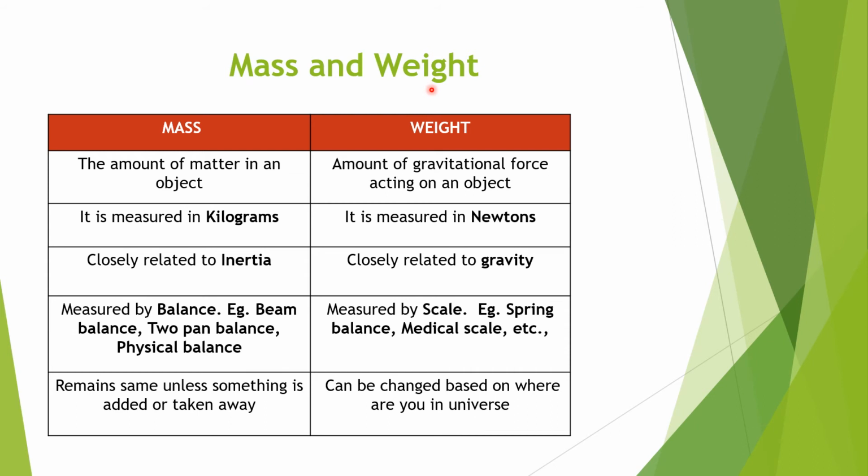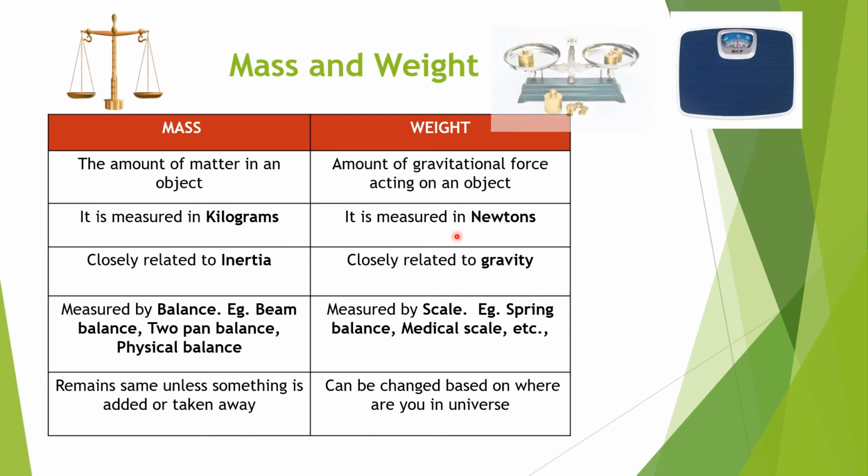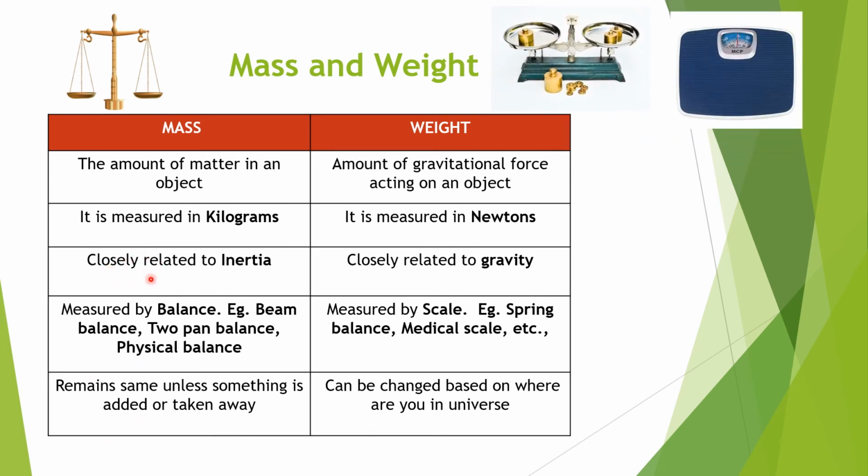Let us see about mass and weight. Mass, which is nothing but the amount of matter in an object, is considered. In weight, we are considering the amount of gravitational force acting on an object. Mass is measured in kilograms. Weight is measured in newtons. Mass is closely related to inertia. Weight is closely related to gravity.